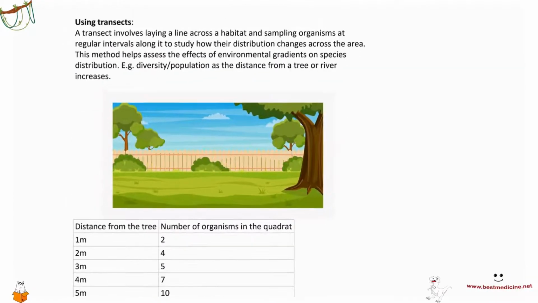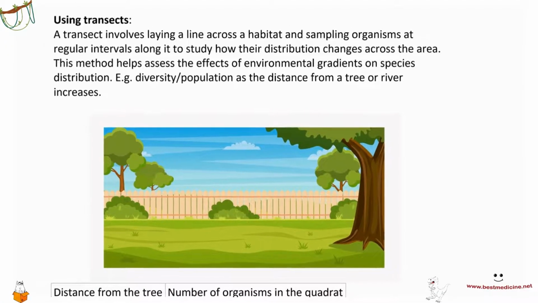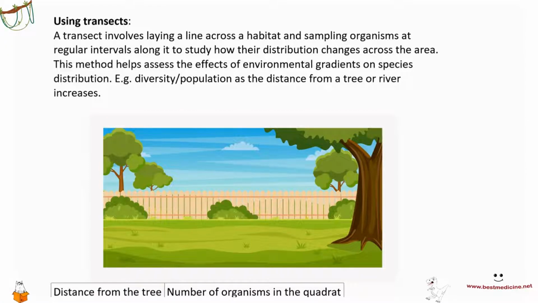Another very important method for sampling organisms, especially for how their distribution would change across an area, is called a transect. A transect involves laying a line across a habitat, and then sampling organisms at regular intervals along it to study. So here's how this would work.